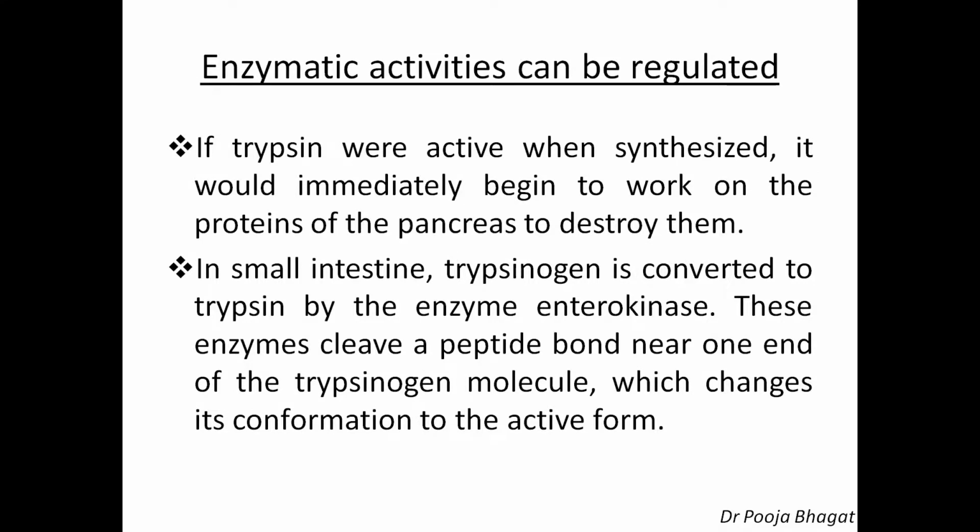Now, if trypsin were active when synthesized, it would immediately begin to work on the proteins of the pancreas to destroy them. Therefore, trypsin should be in the inactive form in the pancreas. When they reach the small intestine, trypsinogen is converted into trypsin by the enzyme enterokinase. So what is enterokinase doing? Enterokinase is converting the inactive trypsinogen into the active trypsin. This is done as the enzyme cleaves a peptide bond near one end of the trypsinogen molecule, which changes its conformation to the active form.